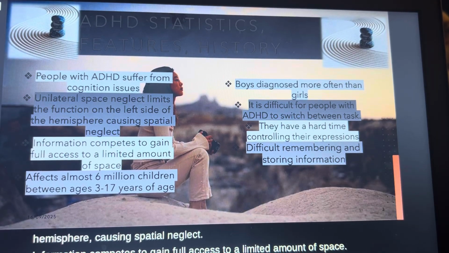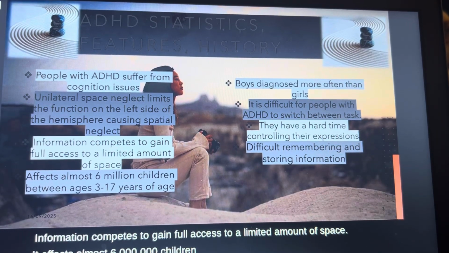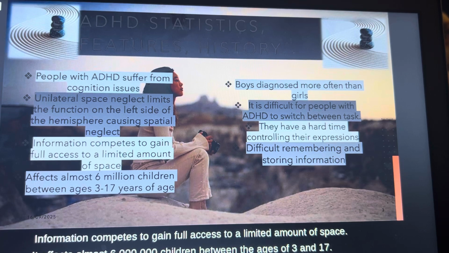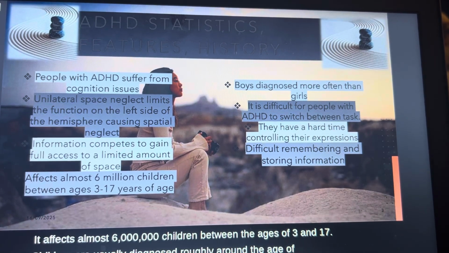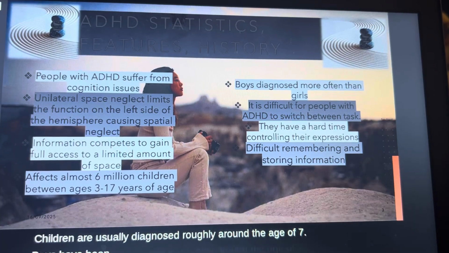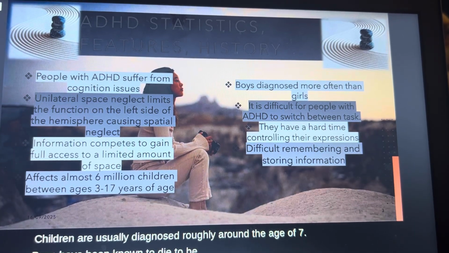It affects almost 6 million children between the ages of 3 and 17. Children are usually diagnosed roughly around the age of 7. Boys have been known to be diagnosed more often than girls.